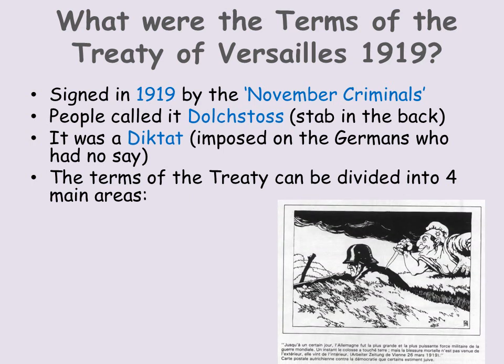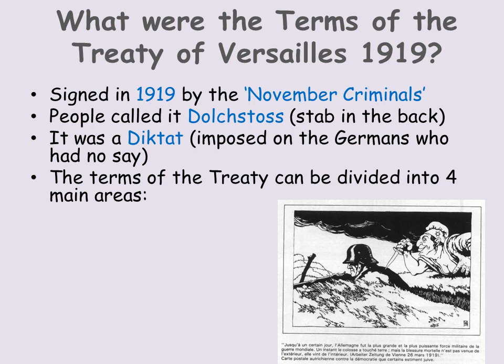And as you can see by the cartoon below, there's a German soldier in his trench still thinking the war's going on, and then you have a politician behind him literally stabbing him in the back, betraying him because he's ending the war with the treaty. Note that this politician is stylized as a Jewish person. The idea that the November criminals, the politicians who signed the treaty, were in fact Jewish. You can see that by the Star of David and the stereotypical features of a Jewish person often portrayed in German anti-Semitic political cartoons.